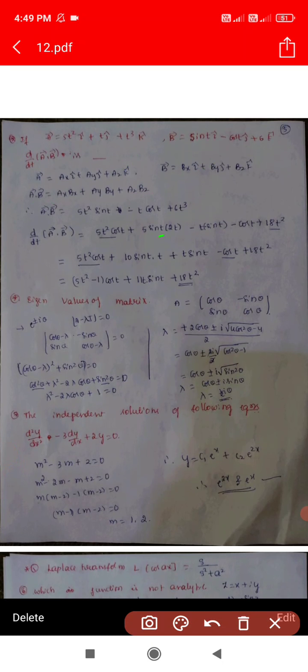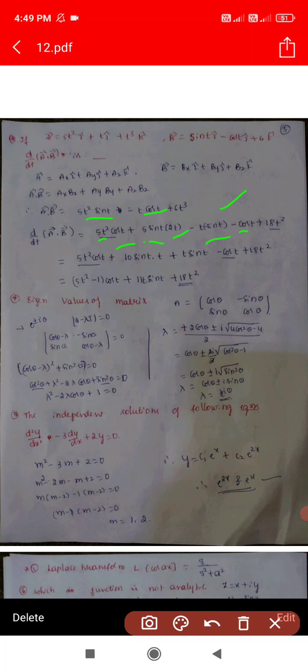plus into minus t into cos t, plus the k coefficient t cube into 6. Next, d by dt of a dot b. So we differentiate with respect to t. This is the product rule: first function into differentiation of second function plus second function into differentiation of first function. Minus, this is also the product rule: t into cos t, the differentiation is minus sin t, minus of cos t, t differentiation means 1.